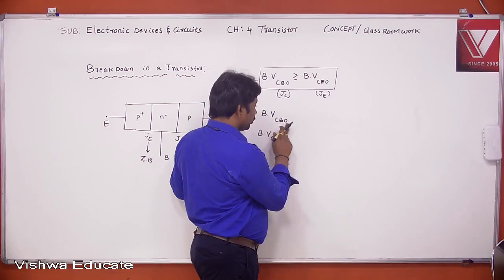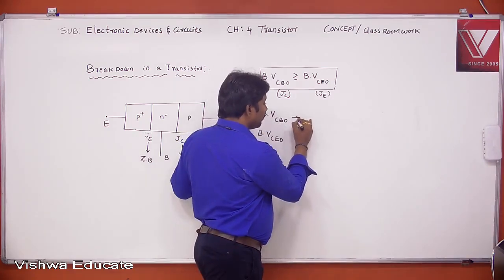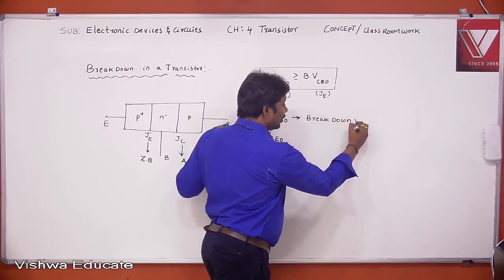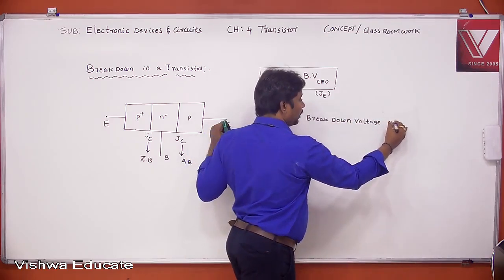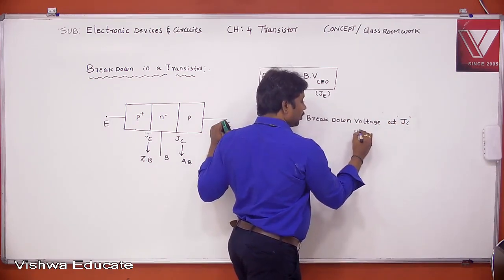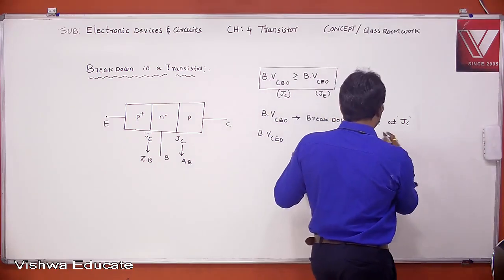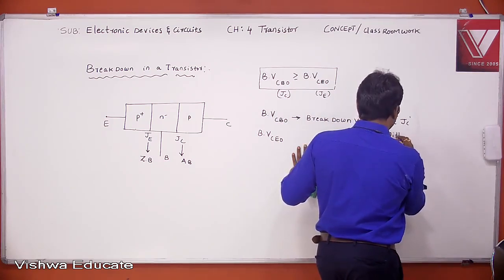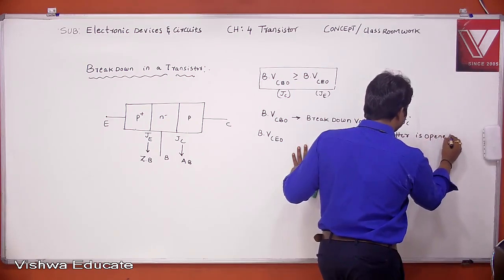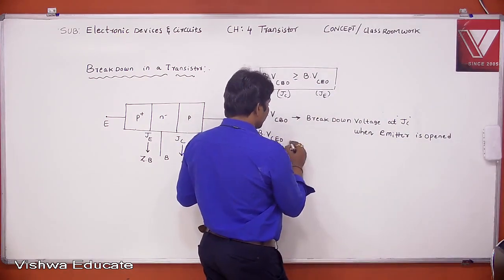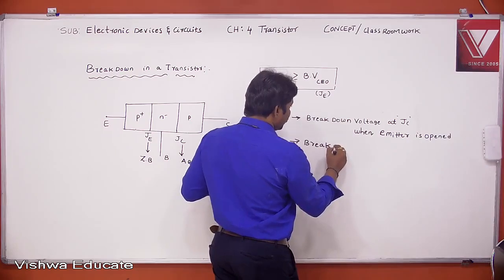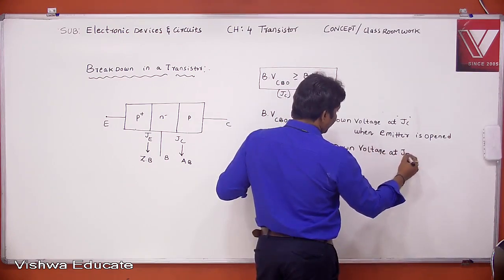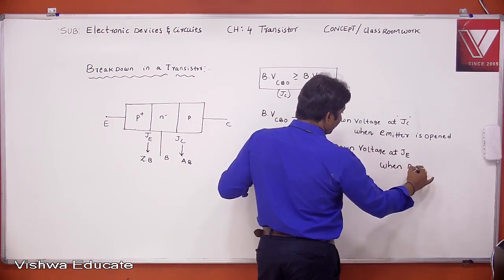What is BVCBO? BVCBO is nothing but the breakdown voltage at the collector junction when the emitter is open. Similarly, what is BVCEO? BVCEO is nothing but the breakdown voltage at the emitter junction when the base is open.